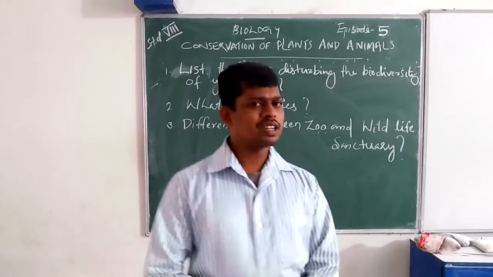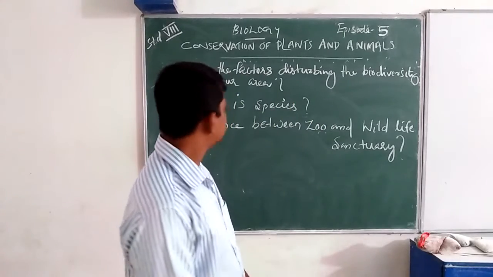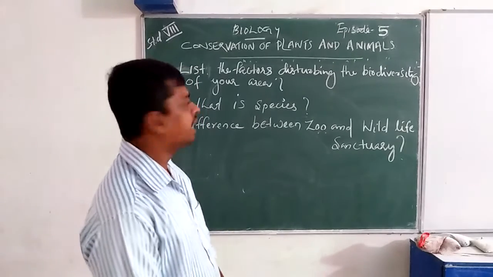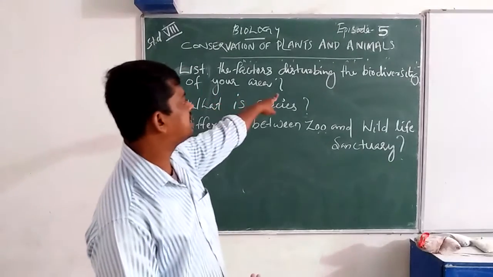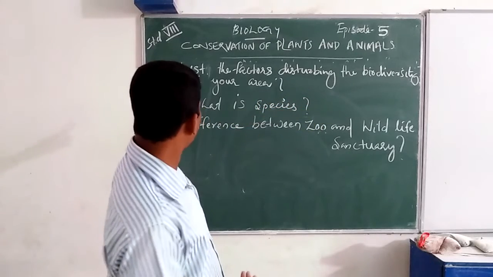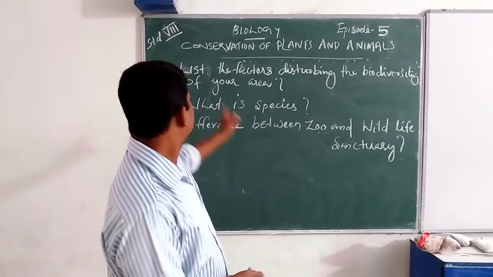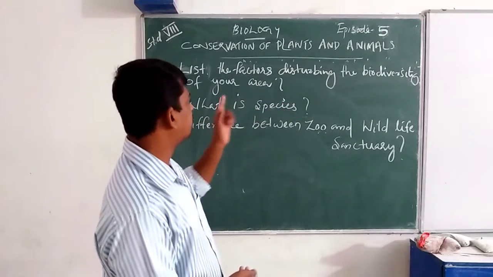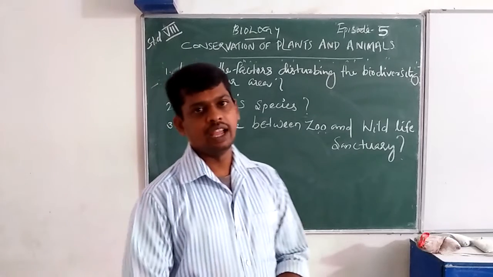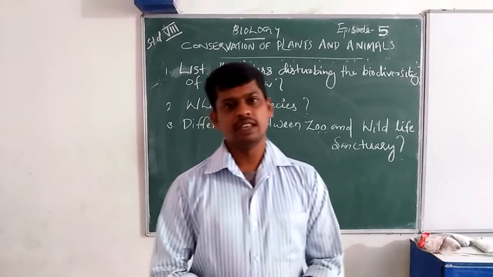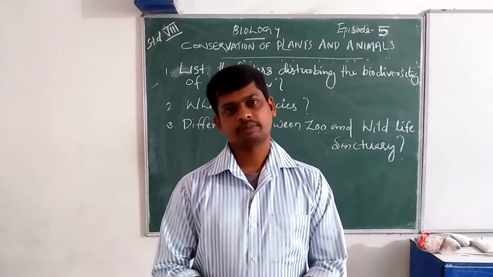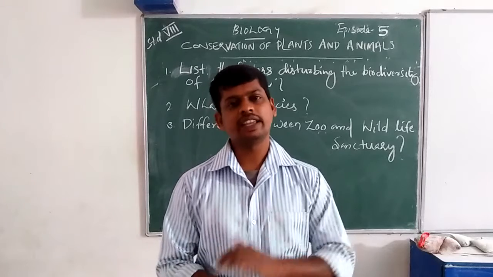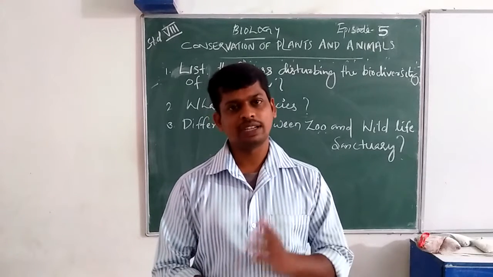Now you can see three questions here. The first question is: list the factors disturbing the biodiversity of your area. Some answers: human beings cut and remove plants for cultivation.